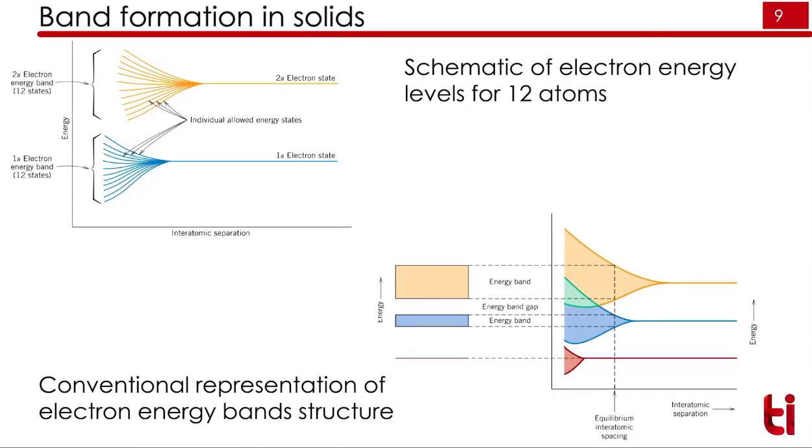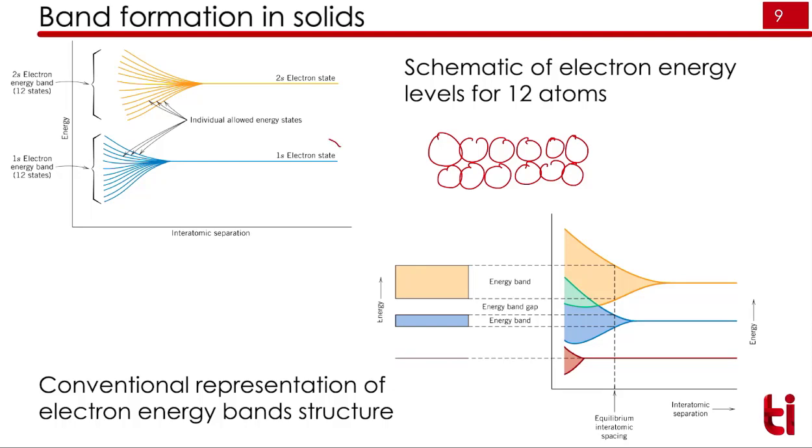Suppose you take 12 atoms. These 12 atoms will have 12 energy levels of individual atoms, right? So these 12 atoms have their individual energy levels. Now if we combine these atoms together, these 12 energy levels will also combine. That has been shown here.